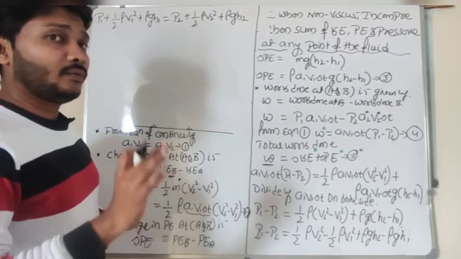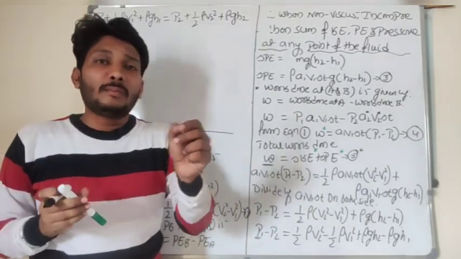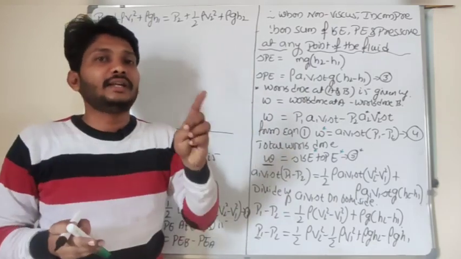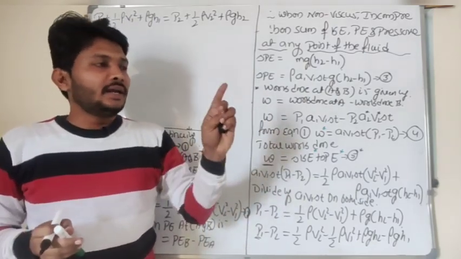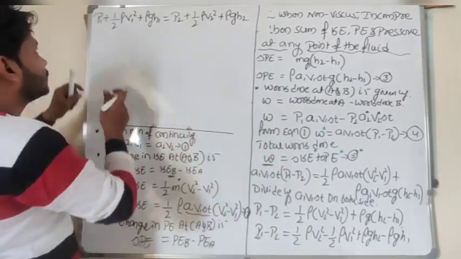So look here, what's the statement I said? For a non-viscous incompressible fluid flowing steadily, the sum of kinetic energy, pressure energy and potential energy remains the same.